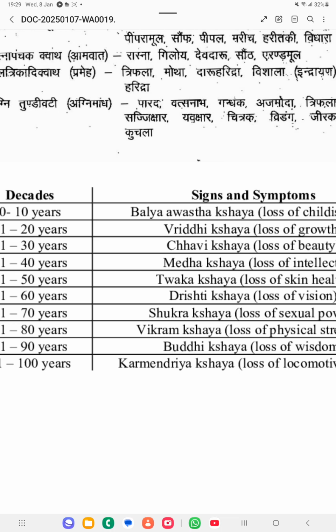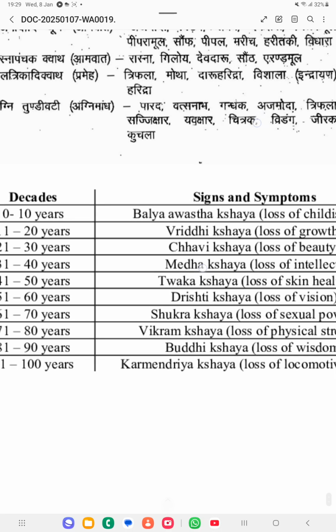So these are the Hrasa Krama he has mentioned. This is mentioned only by Sharangadhara. Every 10 years you will be losing one of the things from your body. First you will be losing Balya, then Vriddhi, then Chavi, Medha, Tvak, Drishti, Shukra, Vikrama, Buddhi and Karmendriya. So every 10 years it will be lost from your body. This is also mentioned by Sharangadhara Acharya.